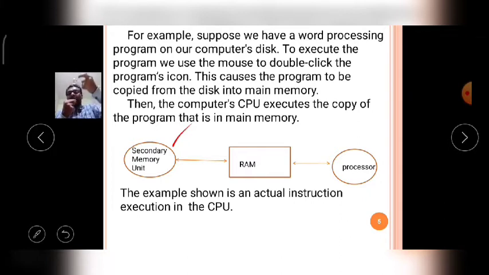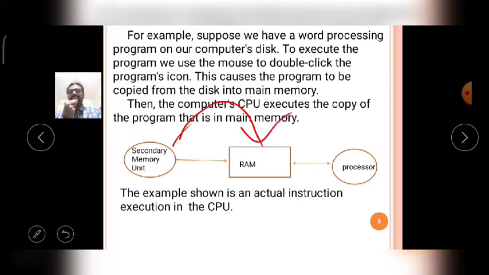Then after converting the Python program into machine level language coding, each instruction is also stored. That means the machine level language program is also stored in the secondary memory unit. So when the program enters the execution mode, each and every instruction of the program is transferred from the secondary memory unit to random access memory, RAM.